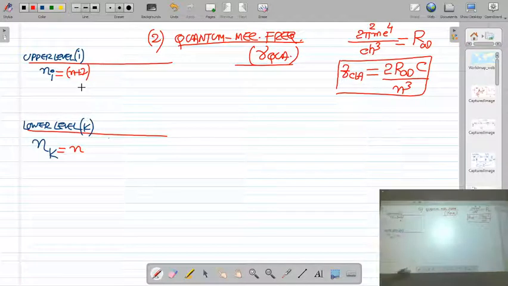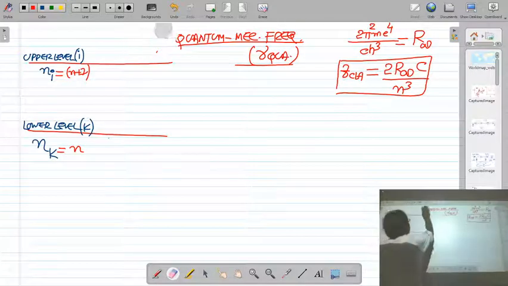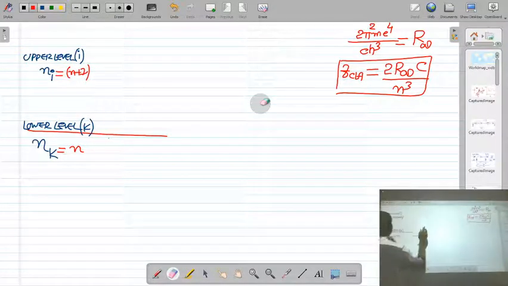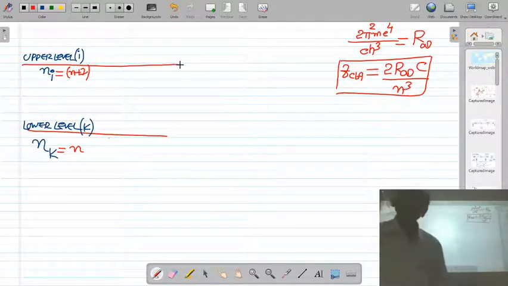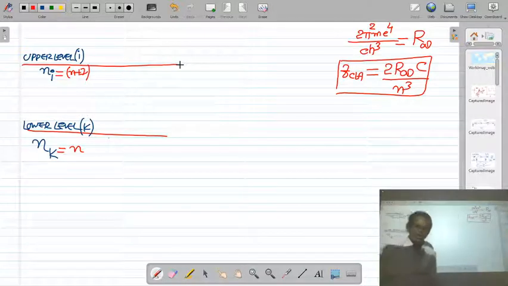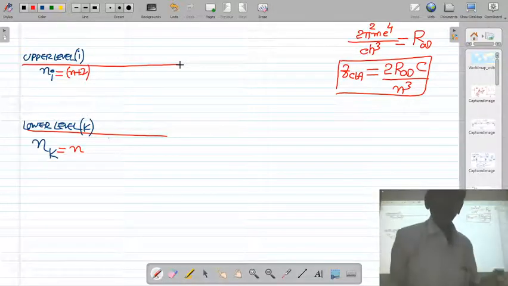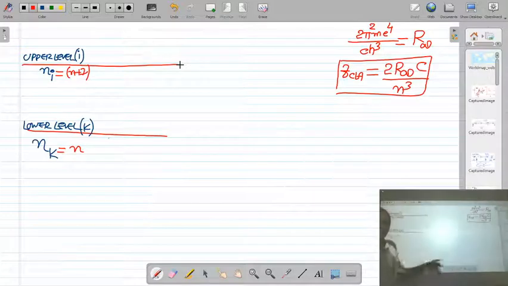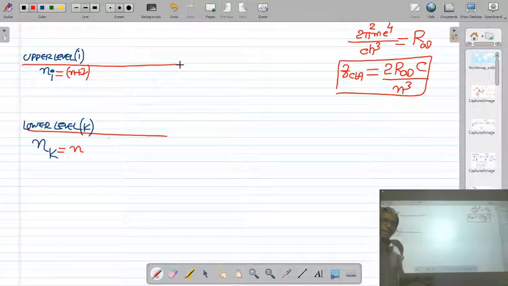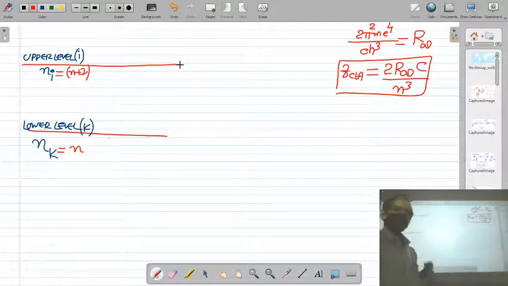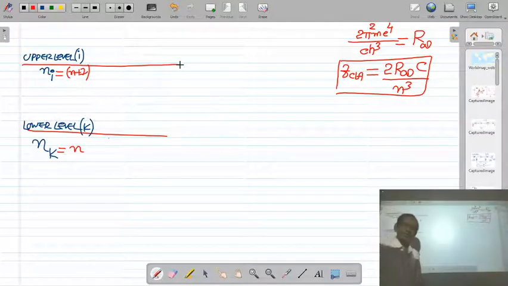You know the energy, because in 11th standard we have studied the Bohr atomic model, and in the Bohr atomic model we derived two equations: the radius of the Bohr orbit in which the electron is revolving about the nucleus, and second, the equation of energy.